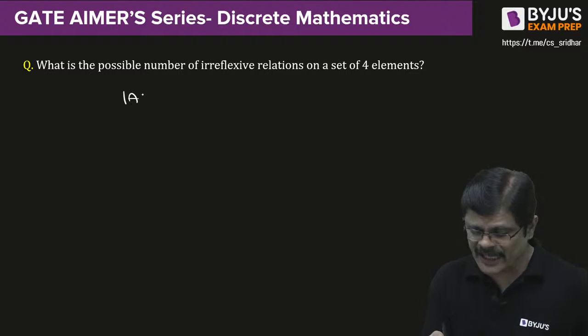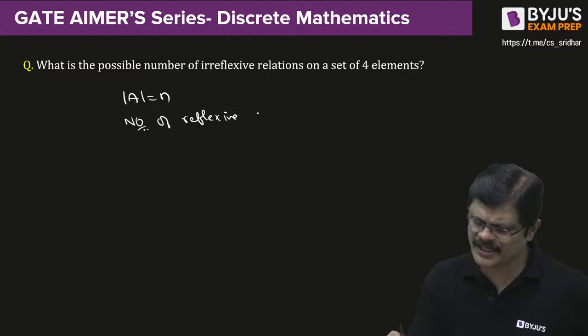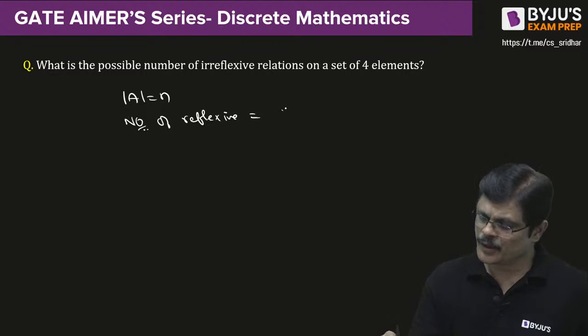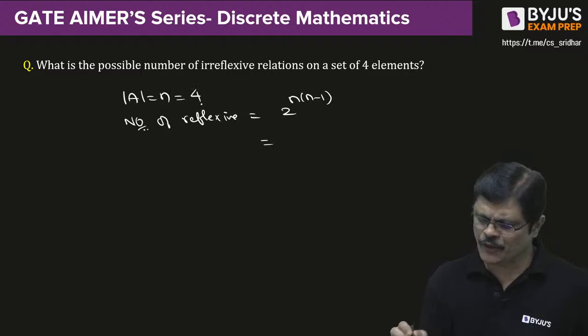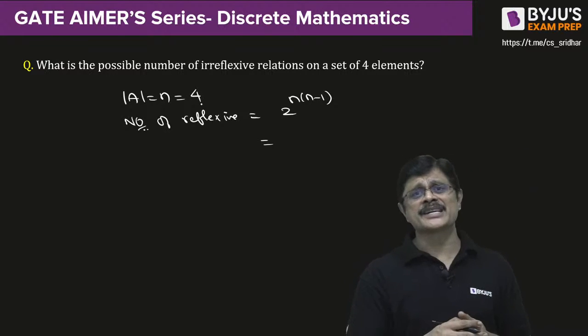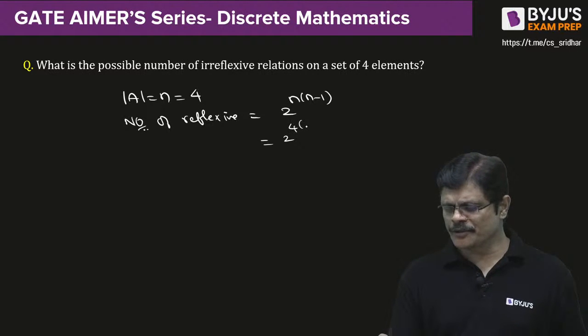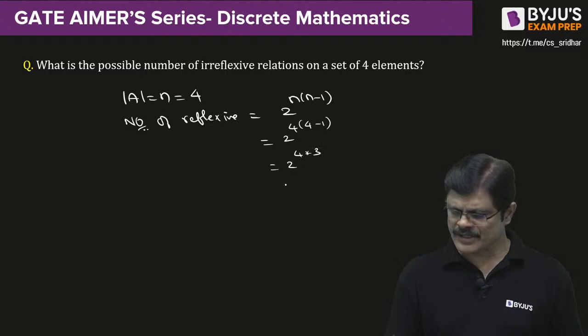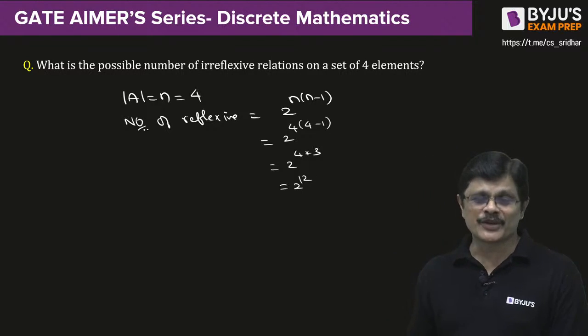If a set contains n elements, the number of reflexive relations is given by 2 power n into n minus 1. So here n value is 4. This type of question was asked in GATE directly. This was a GATE question only. So 2 power 4 into 4 minus 1, that is 2 power 4 into 3, which is 2 power 12. So the answer for this problem is 2 power 12, my dear friends.